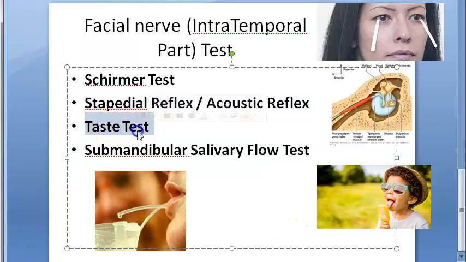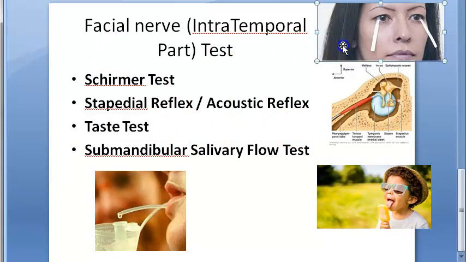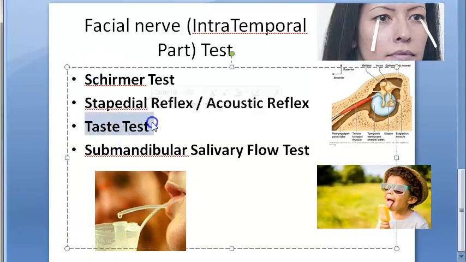Taste test. You give them a drop of salt or sugar, place it on one side of the protruded tongue, okay, or use electrogustometry. Impairment of taste indicates a lesion above the chorda tympani. So now let us say the person is not even able to cry, then it means the lesion is much before this, right? So all of these anyways won't work. Or otherwise some local lesion. But as far as this facial nerve, if taste doesn't work, then there is some lesion before the chorda tympani.